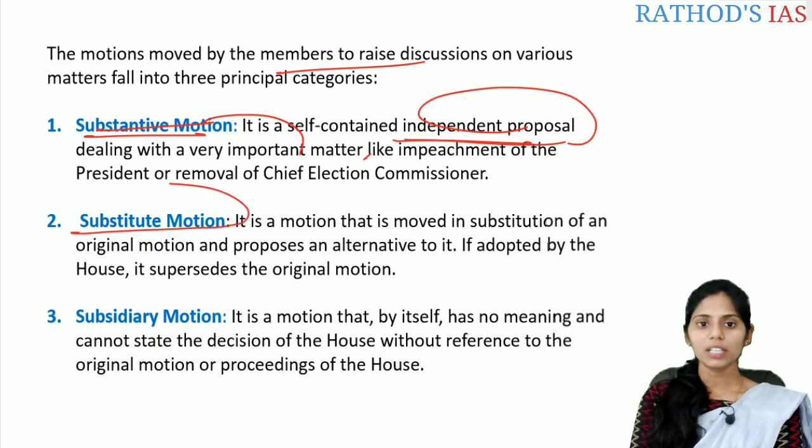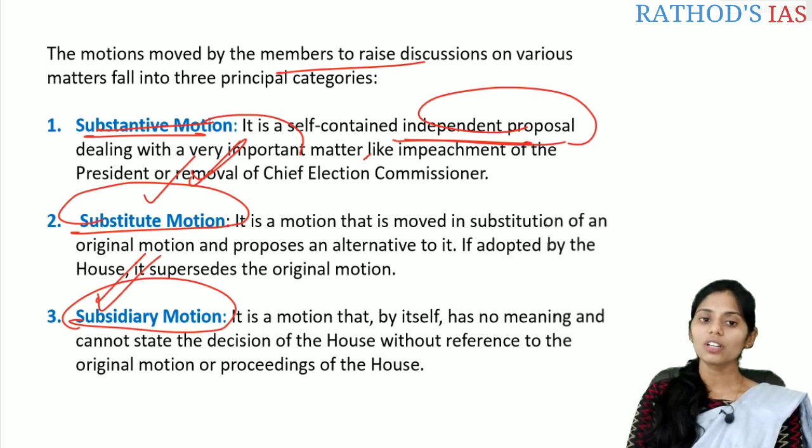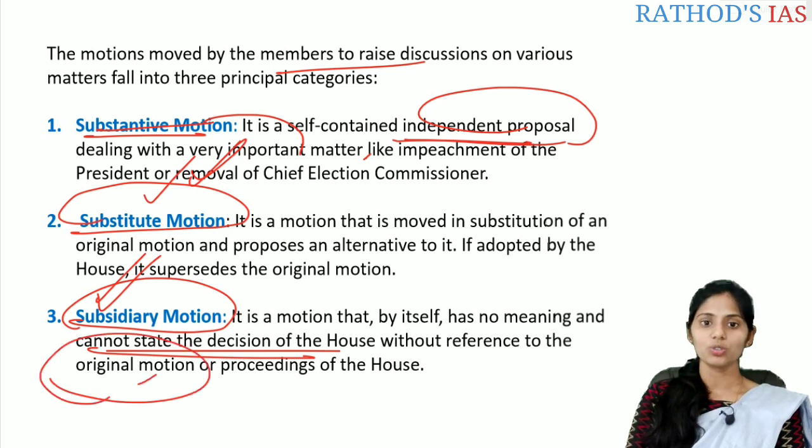When we talk about the substitute motion, it is moved to substitute the original motion with another. The next one is subsidiary motion. By itself it does not have any meaning, and it cannot state the decision of the house without reference to the original motion or the proceedings of the house. It is called subsidiary motion.